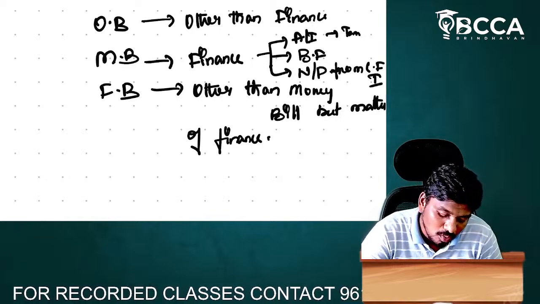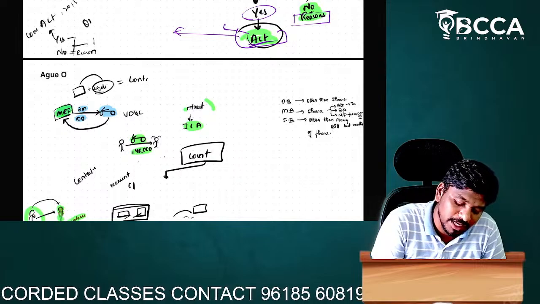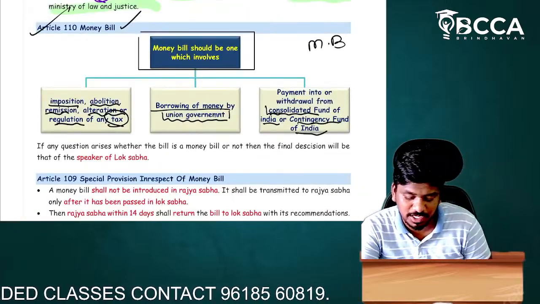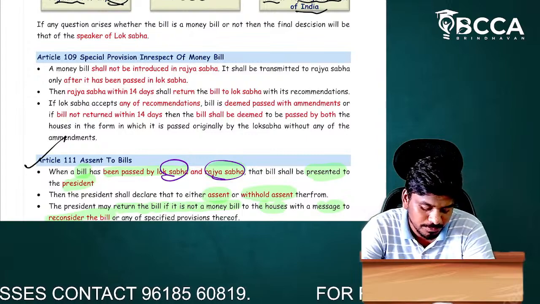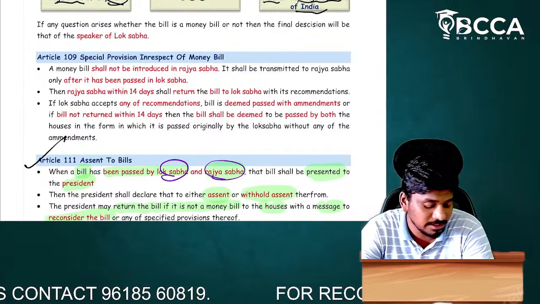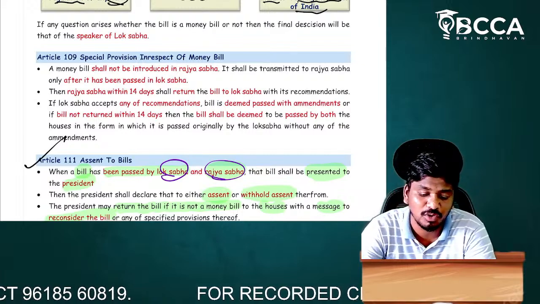So what we are going to discuss now is, if we want to pass a money bill in the parliament, how can we pass it? And how can we pass other bills in the parliament? How can this happen?